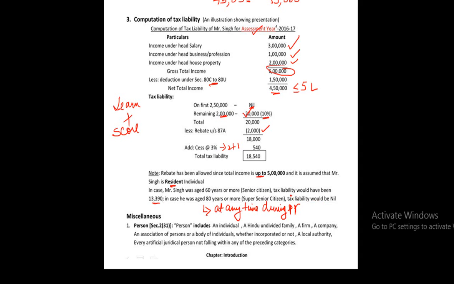Now there are certain miscellaneous topics. Generally the question paper will contain the first question from residential status, and there may be a choice between the theory portions. Certain theory portions are relevant. Let's also read them once. Miscellaneous, let me make it a point that the definitions are always given in section 2. So आपको कोई definition का sub section या clause याद हो या ना हो, आप at least इतना बोल सकते हो as per section 2 of Companies Act, let's say section 2 of Income Tax, section 2 of CST, section 2 of GST. GST भी आएगा, उसकी definitions भी section 2 में ही होंगी.